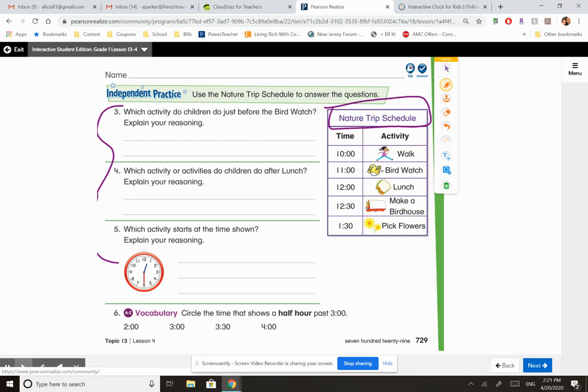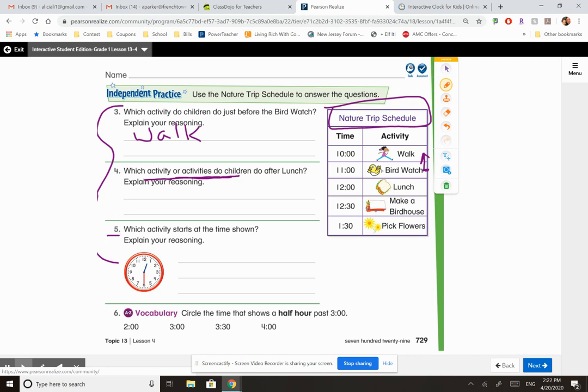I don't want the time. I want you to write down the activity. Write down the words. So let's look at birdwatch. What are they doing before birdwatch? Before, it's walk. So you can write walk. Okay? What activities do children do after lunch? So it might be 1 or 2 things that they do. If it's 2, write both of them down.